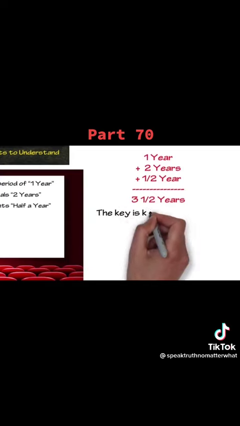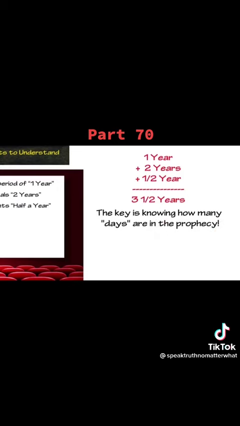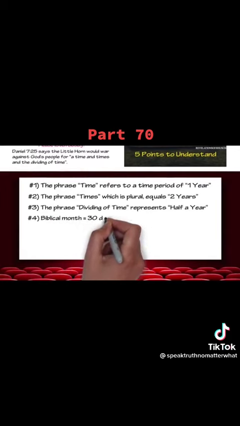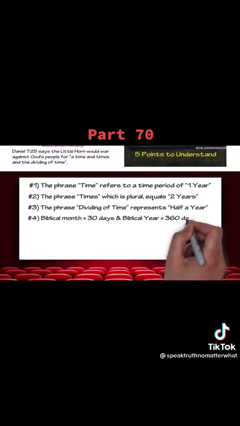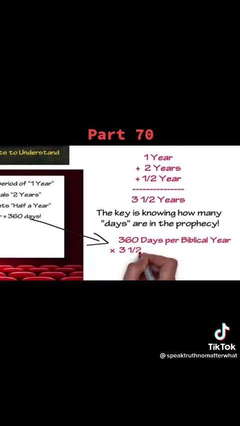But the key to understanding prophetic time is found in knowing how many days are contained in the months and years of the prophecy. Point number 4. In Daniel's day, the biblical month had 30 days and the biblical year had 360 days. By multiplying 360 days by 3½ years, we learn there are 1,260 days in 3½ years.